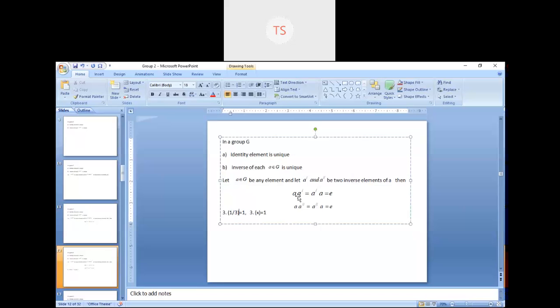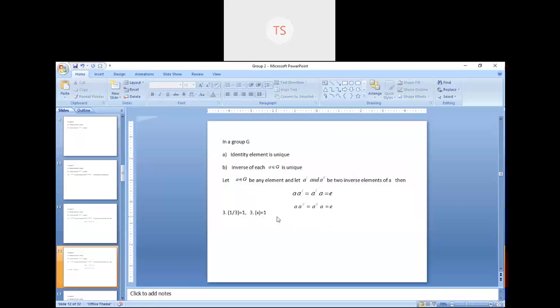Okay. Similarly, here suppose for the first condition a into a dash, or you can say 3 into 1 by 3, is 1, and again here I am taking 3 into x as 1. So what is the value of x? X is 1 by 3. That means a double dash is equal to a dash. Are you clear? Yes, ma'am.